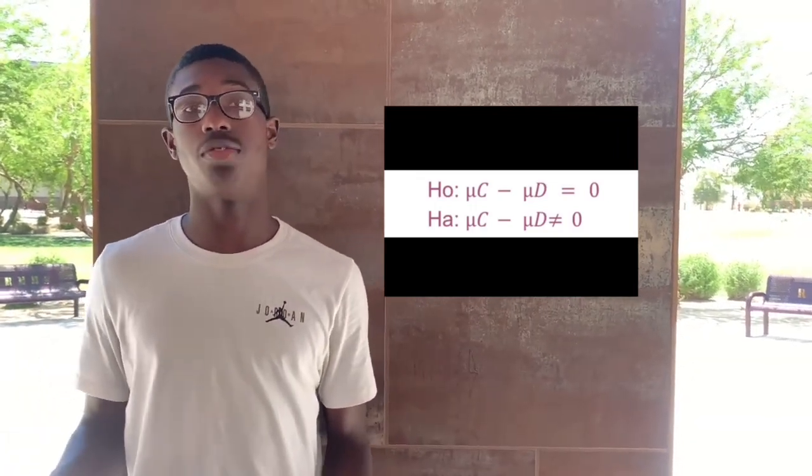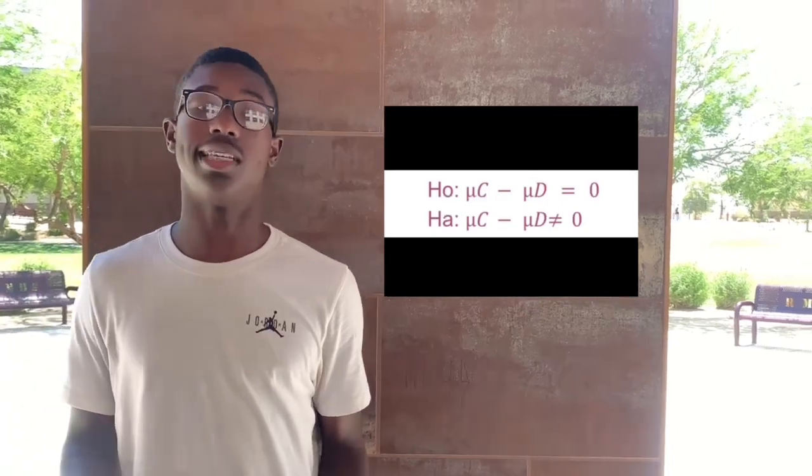Then we have the alternative, which is the mean of C minus the mean of D is not equal to 0. So let's get into our checks. First we have independence. Does that check out? I don't think independence really checks out, because when the Detroit Pistons play the Boston Celtics, that may affect the average points that they have. So independence may not check out.